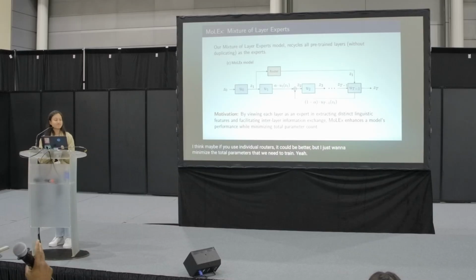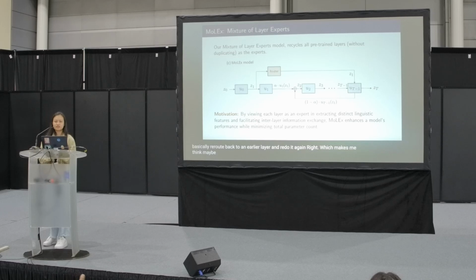This seems to be very interestingly connected to these adaptive compute, reentrant methods, right? Like dynamic computing. Because you can basically reroute back to an earlier layer and redo it again. Right, which makes me think some sort of reasoning dataset might be an interesting place to evaluate this. Even if you don't improve your normal language modeling generation losses, your reasoning performance might be more impacted by being able to be reentrant. Yeah, actually, that's a good idea. I saw a paper that also did deep thinking, where they reuse the same layer over and over. So I feel like we should have included that as one of the possibilities. That could be a good way to improve it.